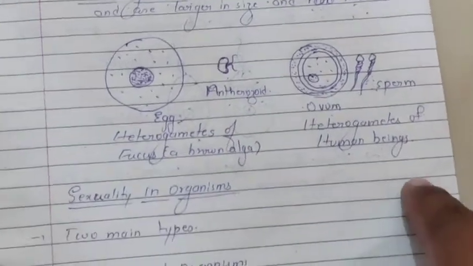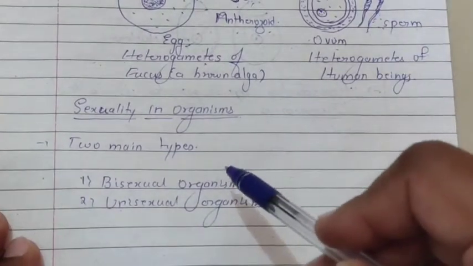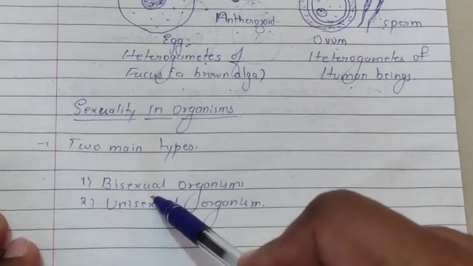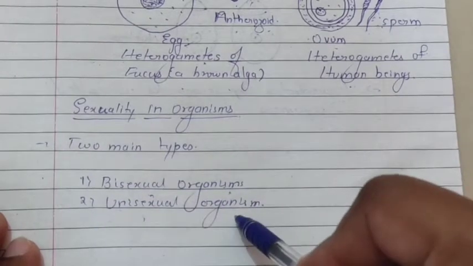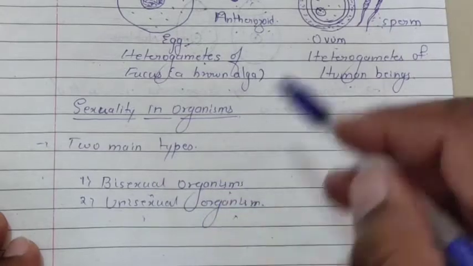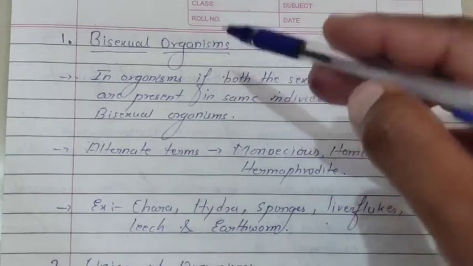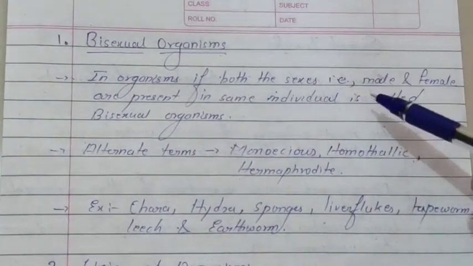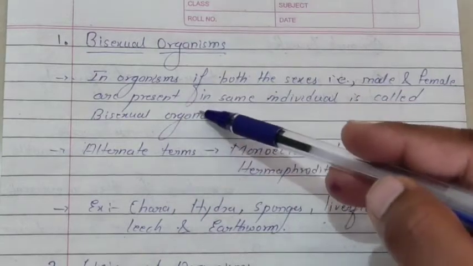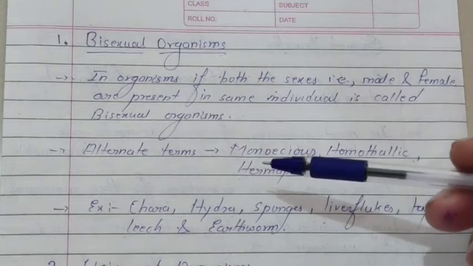Now let us study about sexuality in organisms. There are two types of sexuality we can see. The first one is bisexual organisms and the other is unisexual organisms. One by one we will study. Coming to the first type of sexuality, that is bisexual organisms. If both the sexes, that is male and female, are present in the same individual, it is called a bisexual organism.